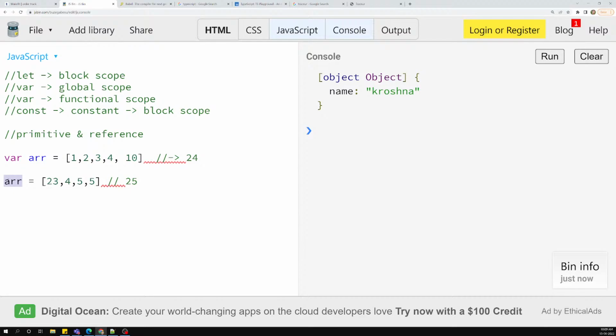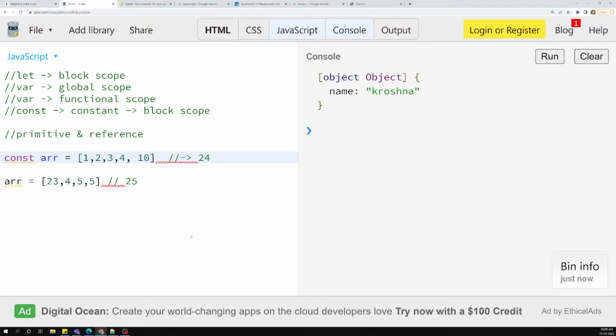Now this is not possible. Why? Because it is already referencing the memory location of 24, and now we are changing it to 25. This is not possible, but we can change the values so that the memory location is the same only. So this is correct. That is the difference, and that is what is actually happening.